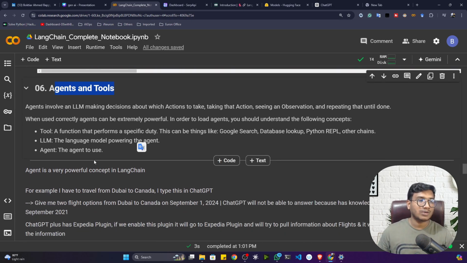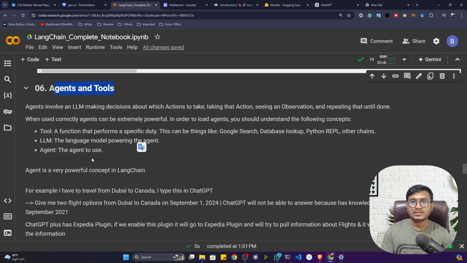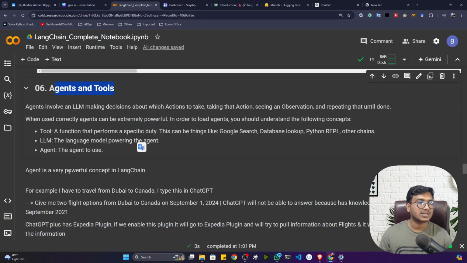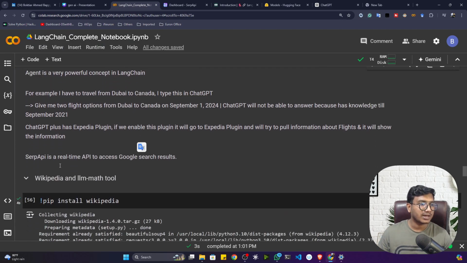Now let me show you how you can perform this agents and tools operation inside Langchain. Let's say you want to create an application that can also give answers from the newest information over the internet. For this, you can connect different tools, different plugins. You can connect SerpAPI. This is the SerpAPI, a Google search API, so you can search directly from Google. You can even connect Wikipedia. Let me show you one Wikipedia example.